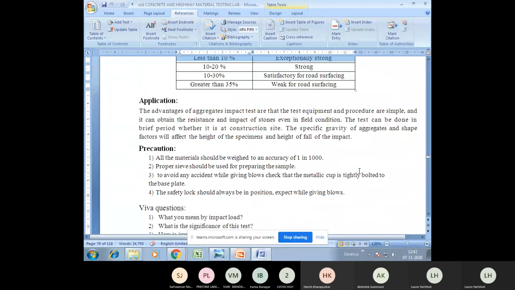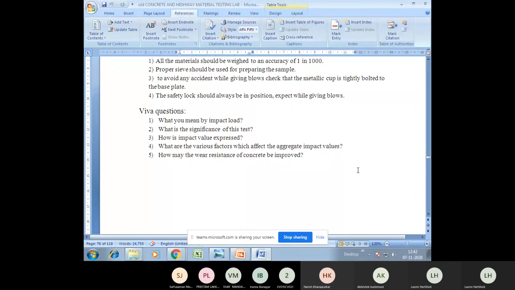No, ma'am. Okay, fine. So you can see these are a few of the viva questions. What do you mean by impact load? Impact load means sudden application of load. What is the significance of this test? Significance means why you actually perform this experiment, what is the use of this? The use is that you get to know the resisting capacity of the aggregate to the impact load. Depending on the impact load resistance, you can choose where to use those aggregates in the field, whether in road construction, in concrete work, or some other purpose.